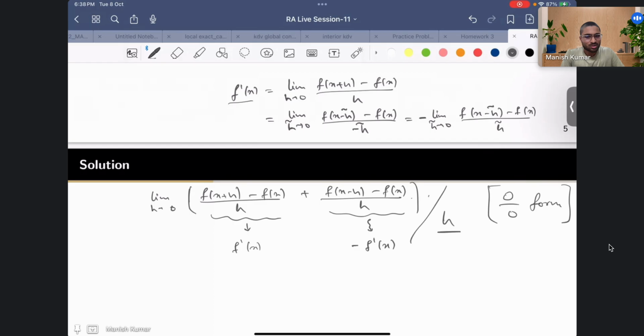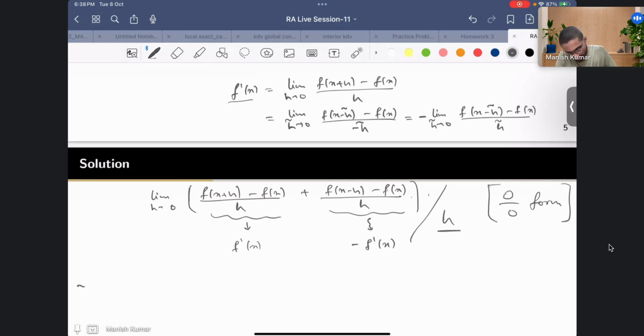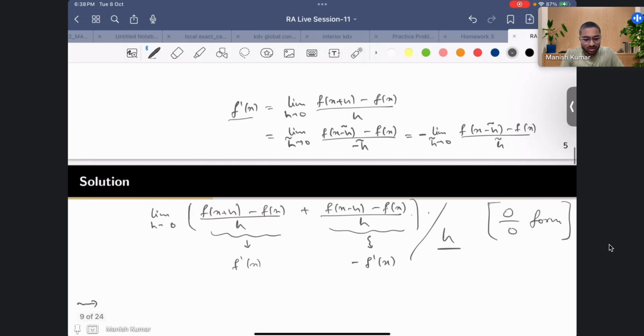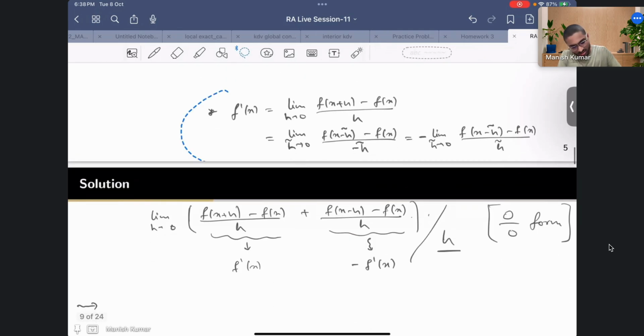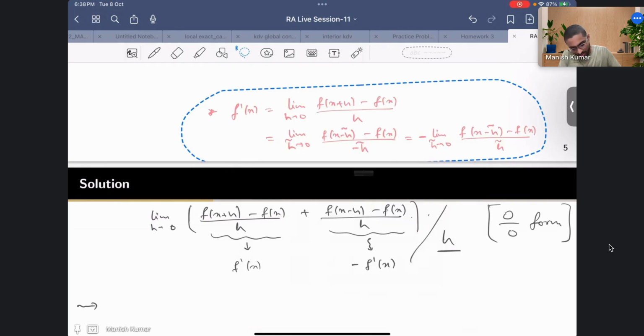So in this way we can proceed. Now let me go to the solution. So this is one way of solving it: I'll just use L'Hopital and then try to see where it lands up. So this was the kind of motivation.